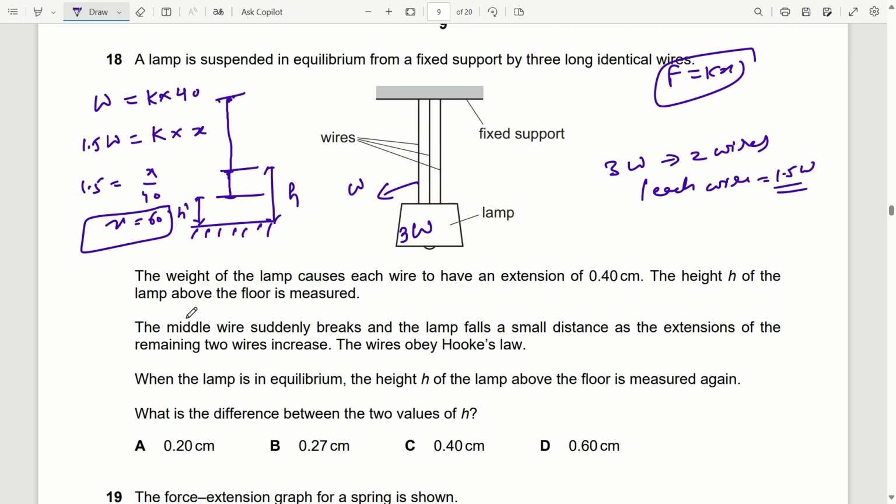Oh, actually I made a mistake. Here it is 0.40 centimeters. So all values will be 0.40, this will be 0.60, and 0.60 minus 0.40 is equal to 0.20. So option A is correct. Please do the corrections. Here I have misunderstood. 0.40 I took 40. So this correction you can do.